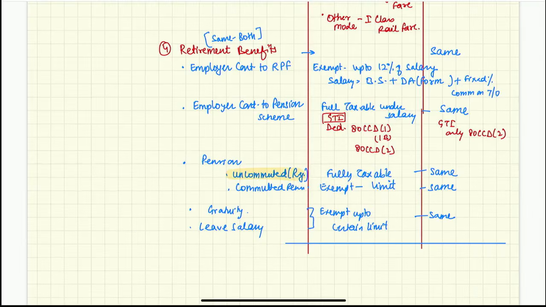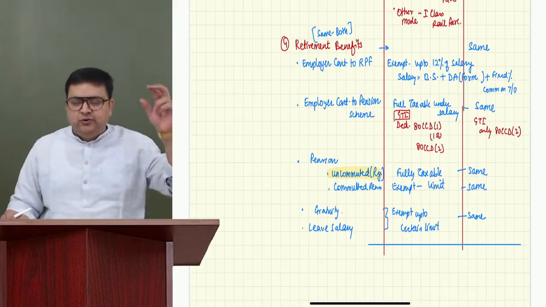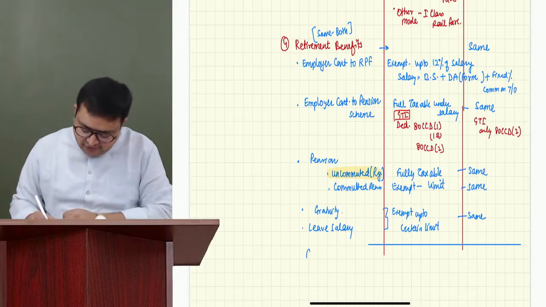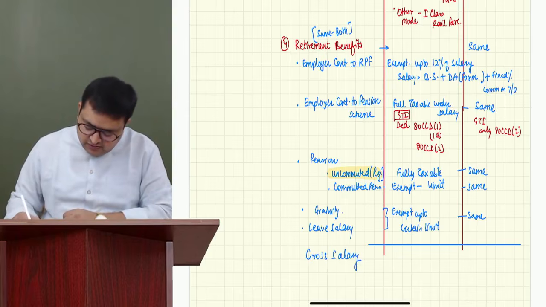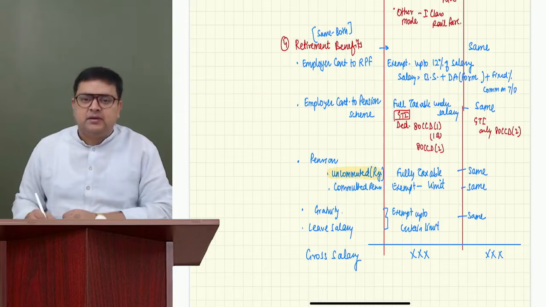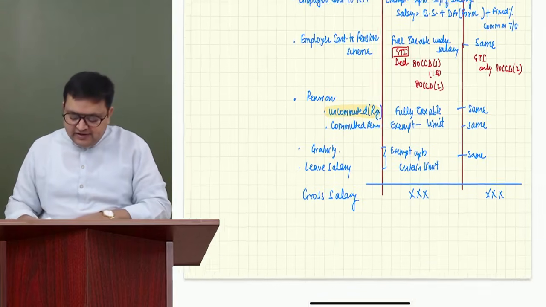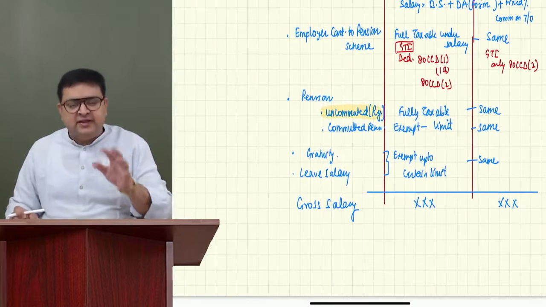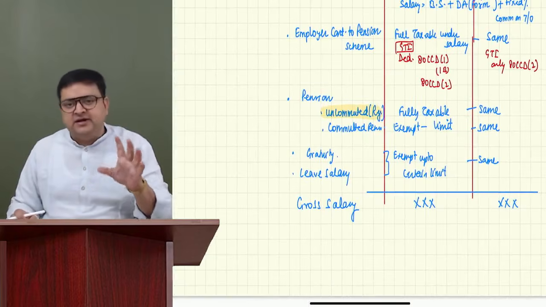Once we are getting these things from the employer, make the list and then do the total. You will get gross salary. From this gross salary, you have to give certain deduction, and the most important deduction is standard deduction.